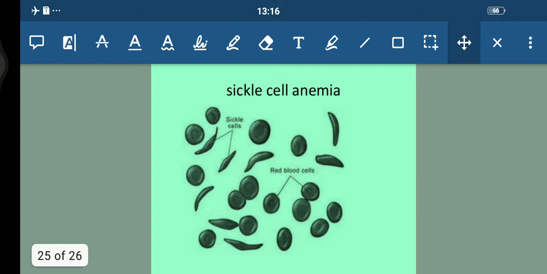Next we have is sickle cell anemia. So this is an autosome-linked recessive trait that can be transmitted from parent to offspring when both partners are carriers for the gene. Fine. And the disease is controlled by a single pair of alleles, that is HbA and HbS.